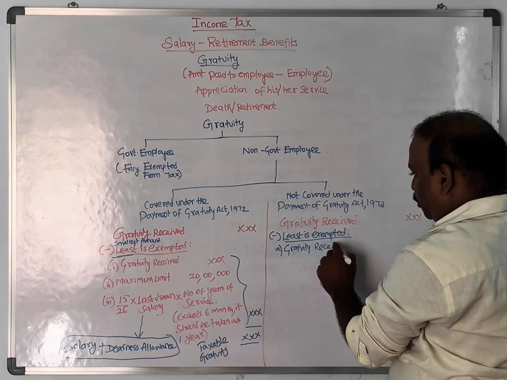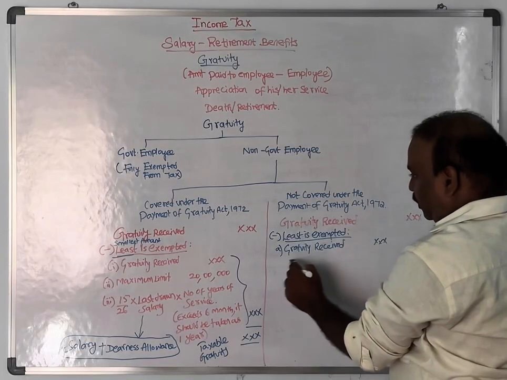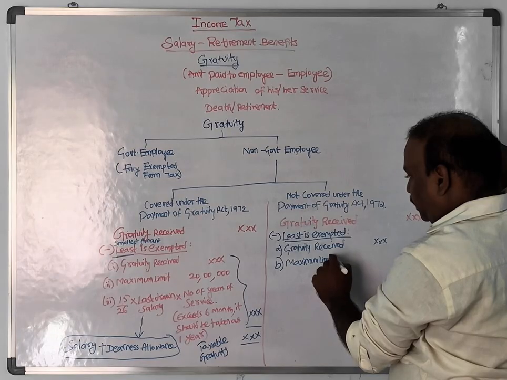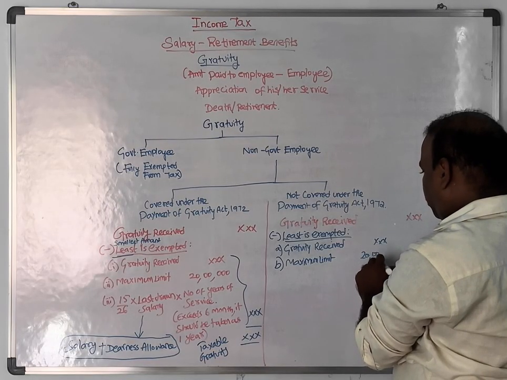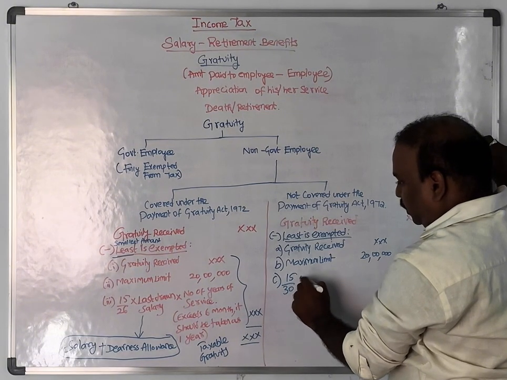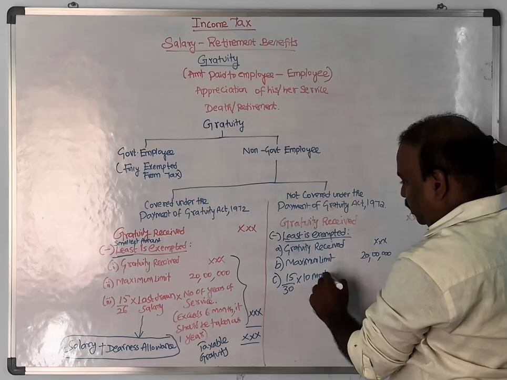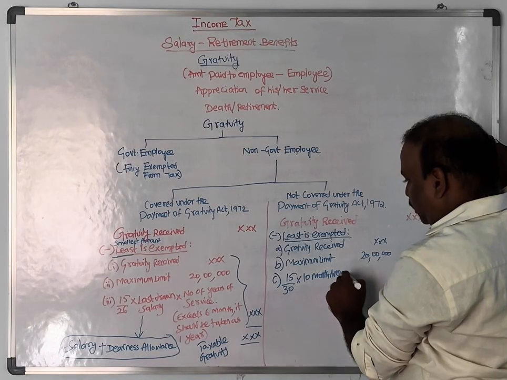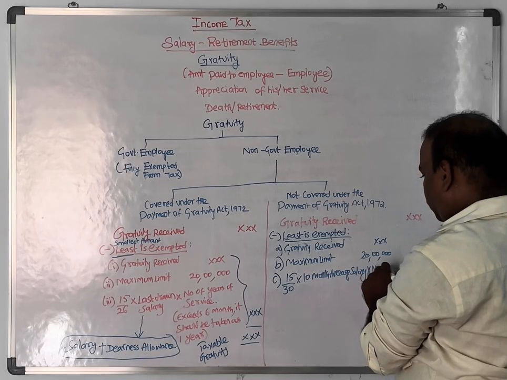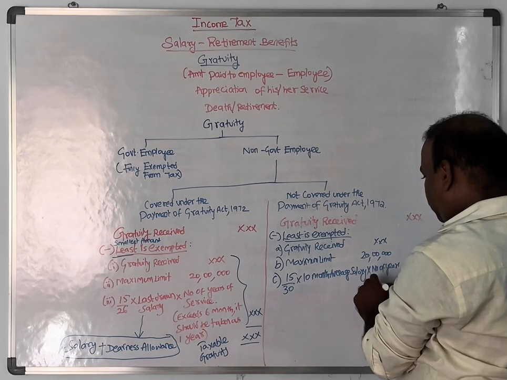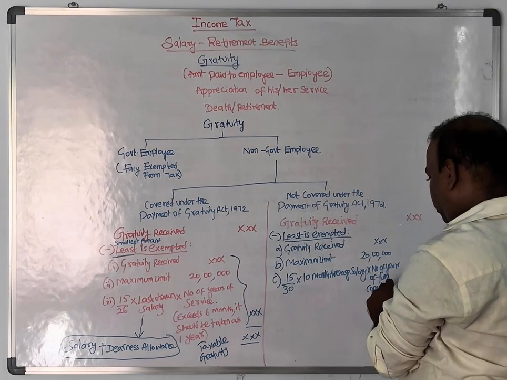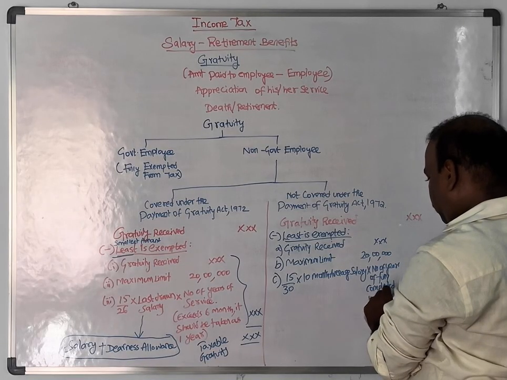The second one, maximum limit 20 lakh. Third one, 15 by 30 into 10 month average salary into number of fully completed years of service.